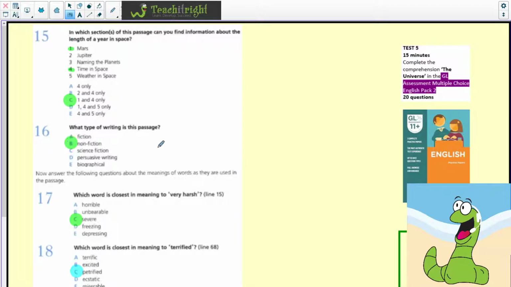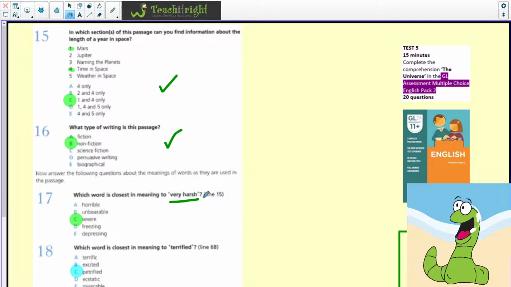Question 16, what type of writing is this passage? And we have mentioned it already. It's B, because it's based on a non-fiction text. Now, the next set of questions for this particular comprehension are based on word meaning and understanding your knowledge of words. So, which word is closest in meaning to very harsh?